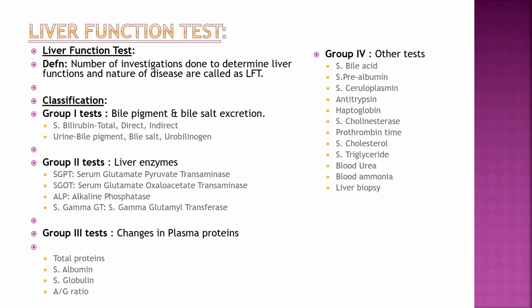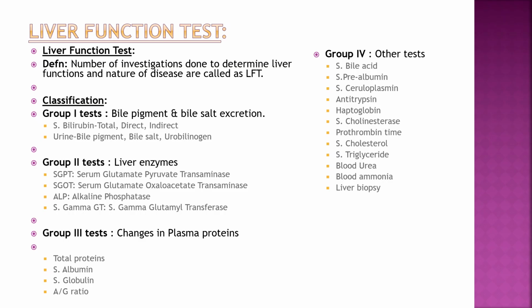First, group 1 tests, in that bile pigment and bile salt excretion is seen. So in urine we can see bile salt and bile pigment, bile salt by Hay's test and bile pigment by Fouchet's test. Then in blood serum bilirubin, that is total, direct, indirect, we can see, and then we can see which type of jaundice is there, means whether jaundice is there or not, and then which type. Then group 2 tests are liver enzymes, to see the severity of the liver disease. So SGPT, SGOT, alkaline phosphatase, gamma GT, that is gamma glutamyl transferase, these tests are done.